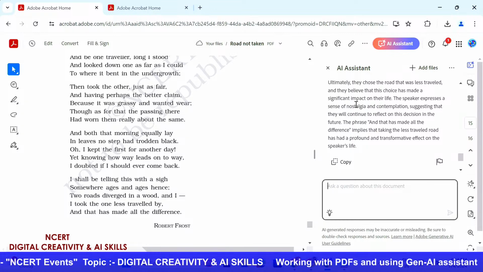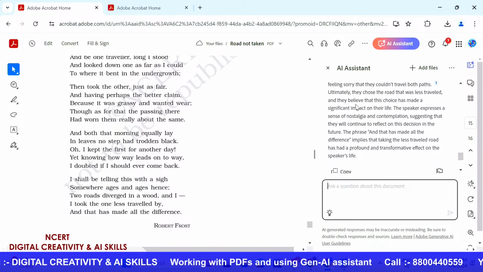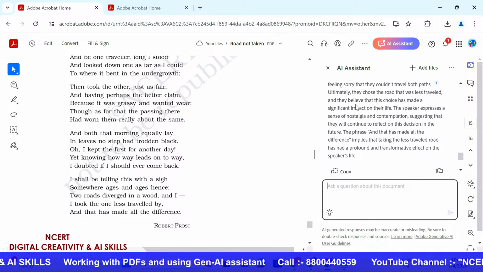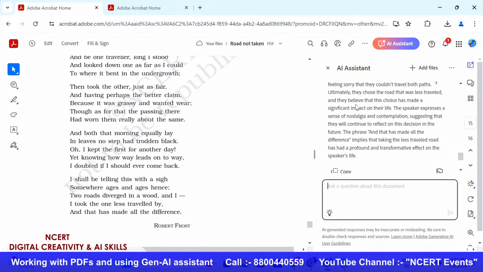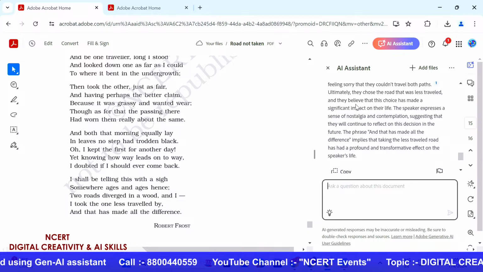Now you can take a moment to review whatever is in here, and if you want, as I said, you could choose a different text, you could choose different questions, and you can modify them to better suit your students' needs, or even use them as an inspiration to spark their own ideas in the classroom.